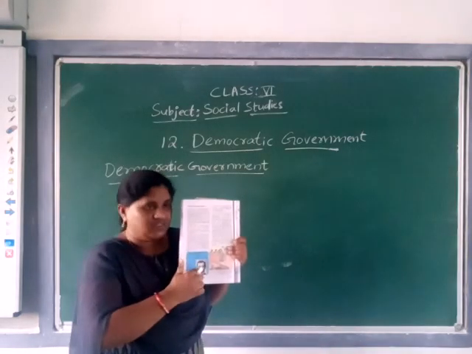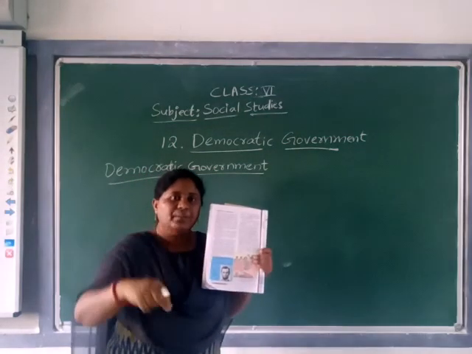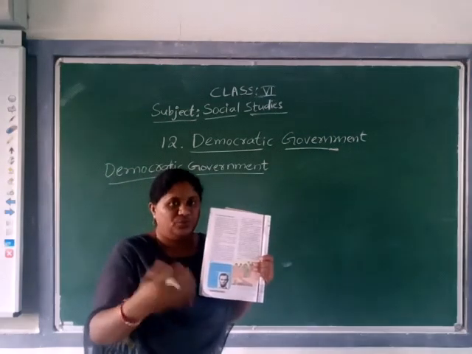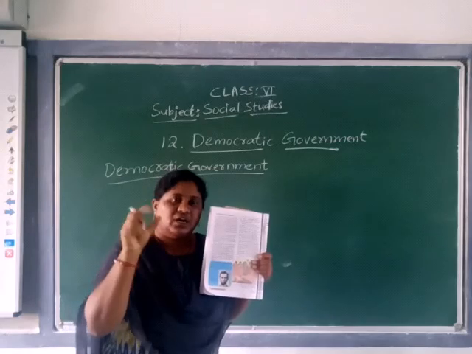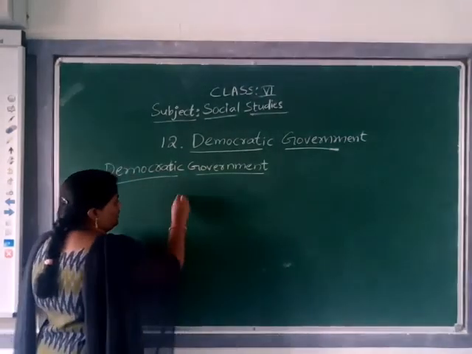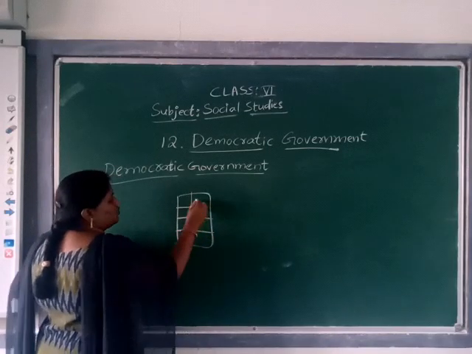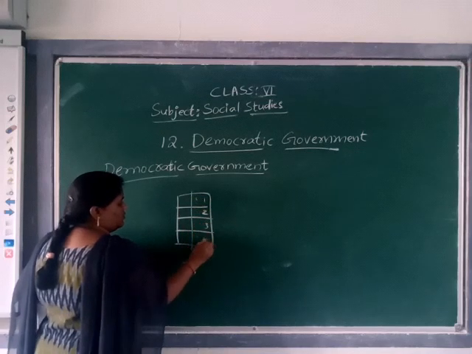The next person will give some papers. This is the old process; I'll explain the new process. The other person will give the paper. On that paper, what will there be? The names of the representatives for that area.